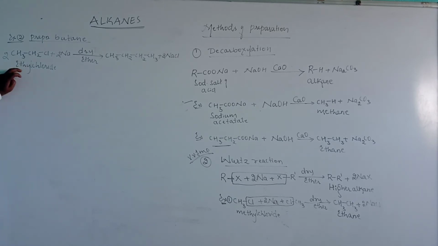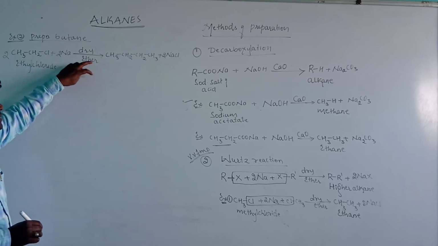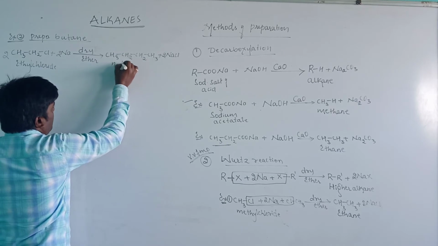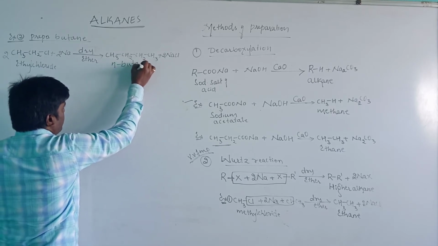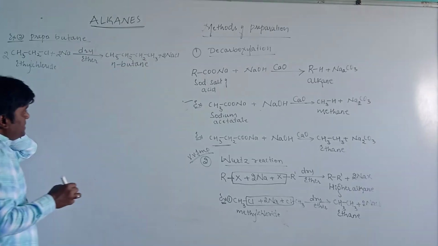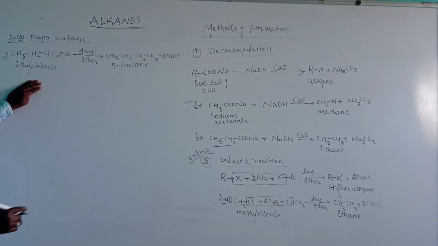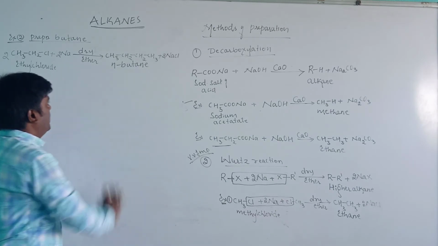When ethyl chloride reacts with the sodium metal in the presence of dry ether, then it will give the compound called n-butane. We call it n-butane or simply butane. This is the Wurtz reaction. From that we have prepared ethane and butane.